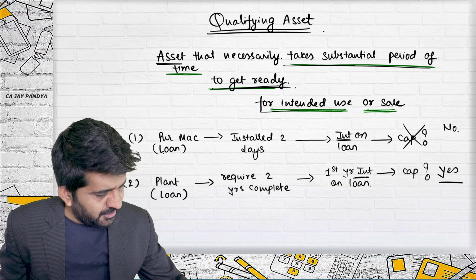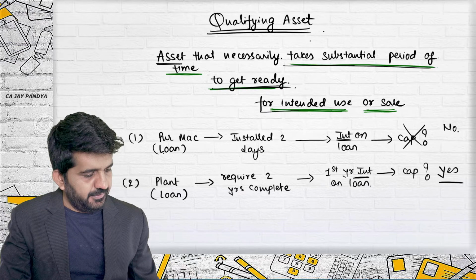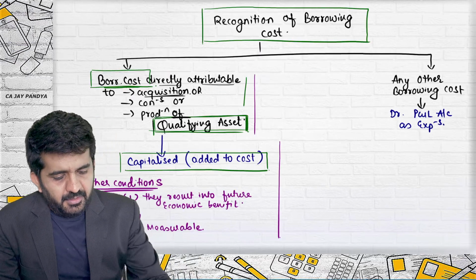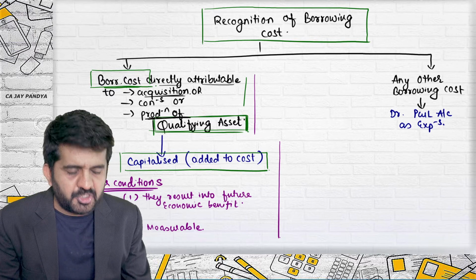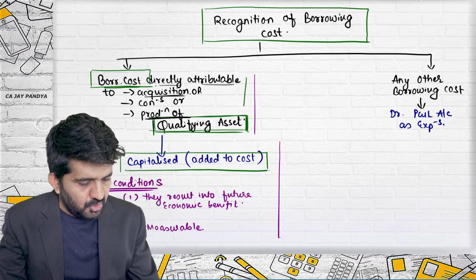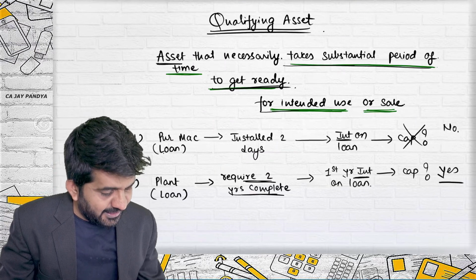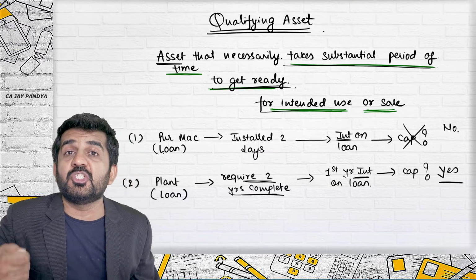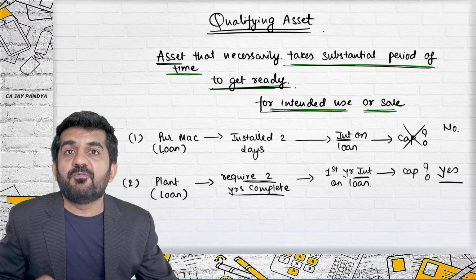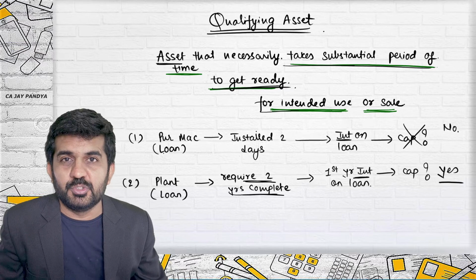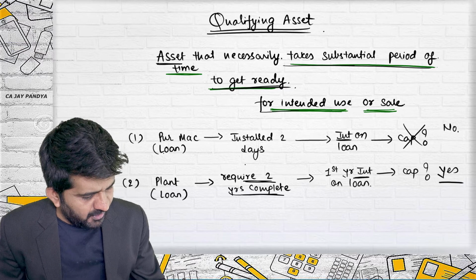Is this interest a borrowing cost? The answer is yes. This is satisfied. Is this borrowing cost directly attributable to construction or production? The answer is yes. Of qualifying asset. Is it a qualifying asset? Yes. It takes a substantial period of time to get ready for intended use.